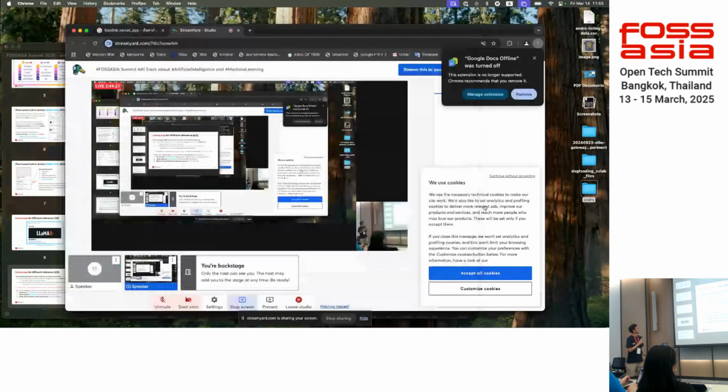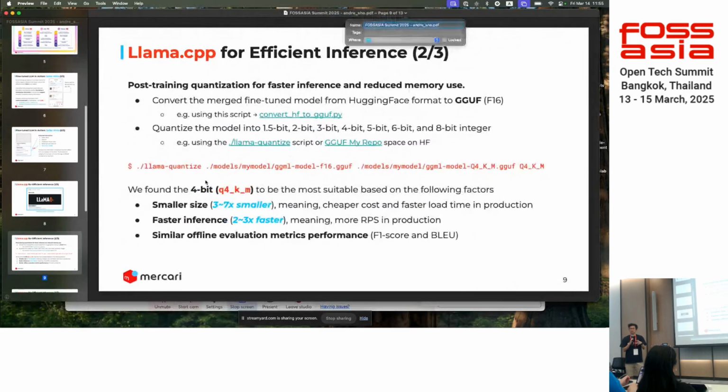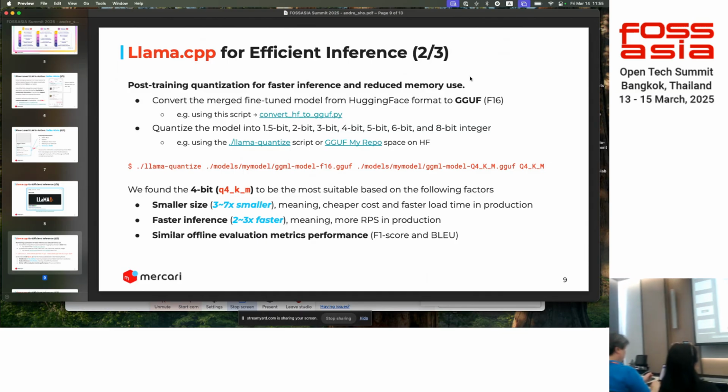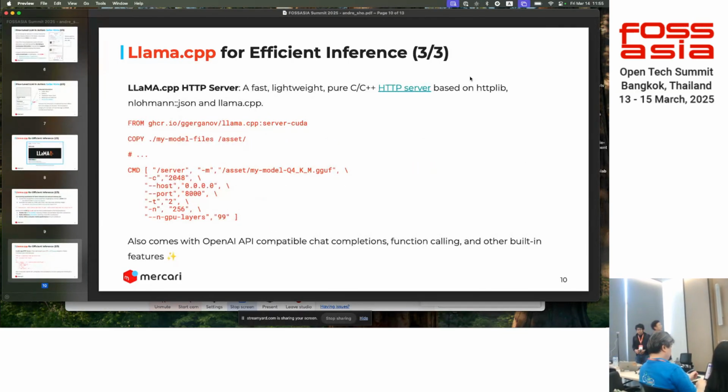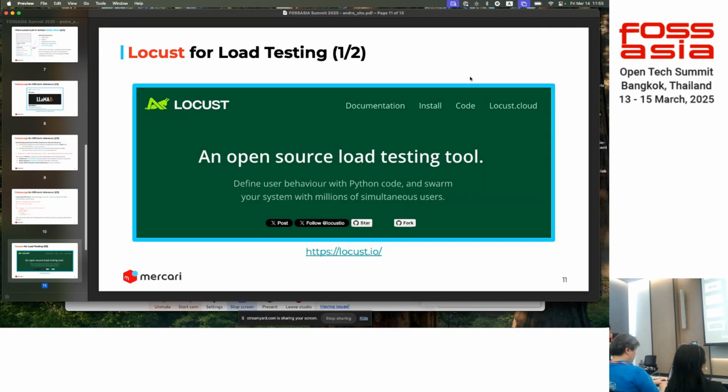What's good about this is that it's not only easy to use, but it can quantize the model, make it lighter, while retaining performance, which is what we appreciate a lot. And not only quantizing the model, Llama.cpp provides already packaged Docker images for serving these models in production. And let me move forward to the next one.